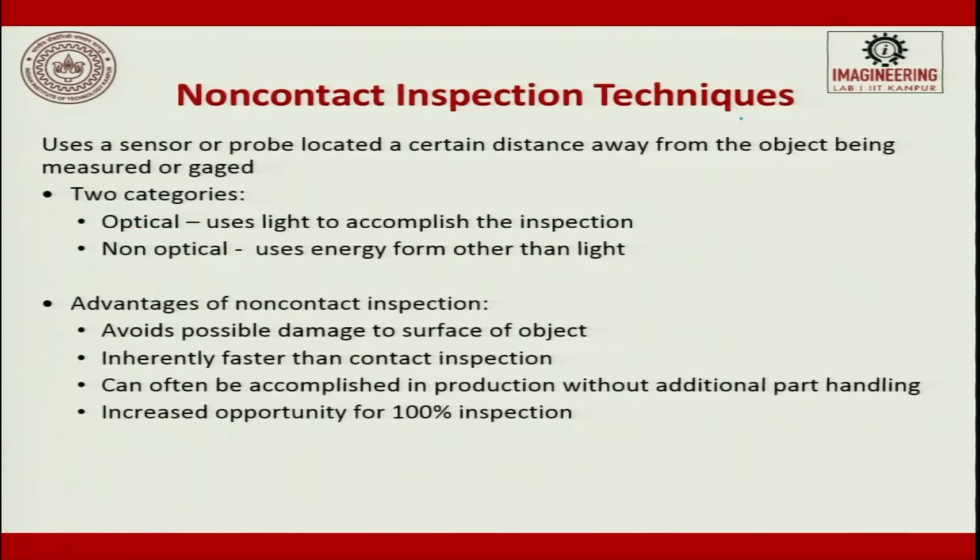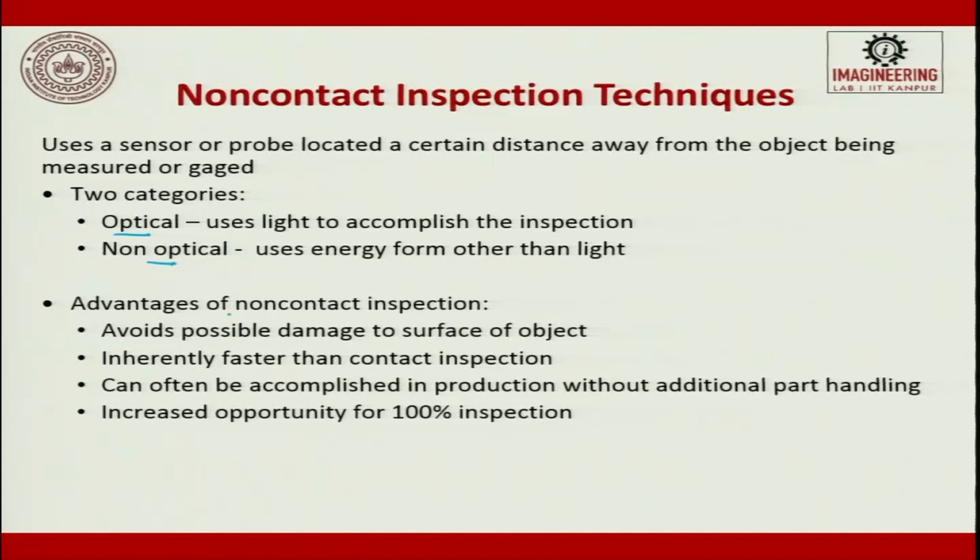So, when you talk about non-contact inspection techniques, they use a sensor or a probe located a certain distance away from the object being measured or gauged. Two categories: one is optical, which uses light to accomplish the inspection, and the other is non-contact using energy forms other than light.